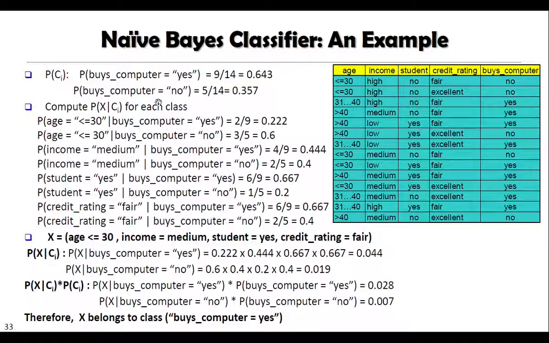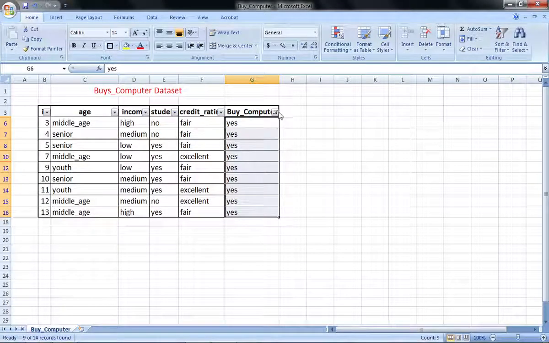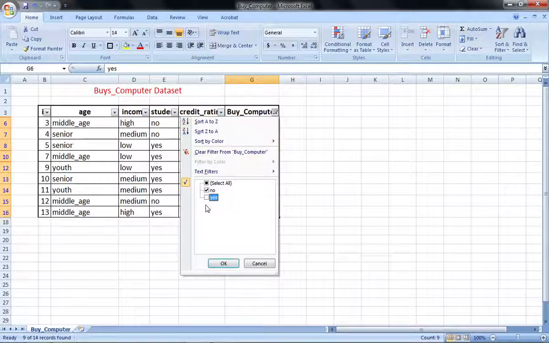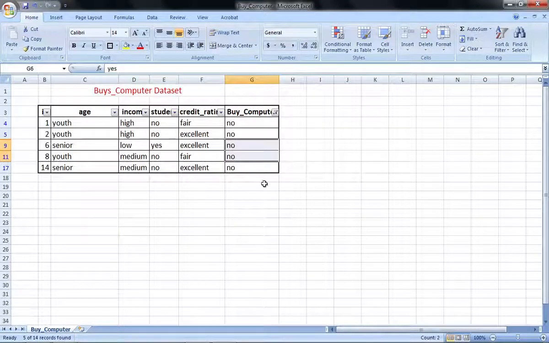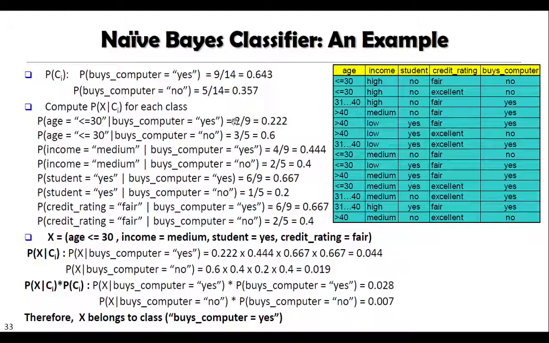And this is the probability that a particular customer will not buy a computer, that is Bayes computer equal to no. How many such tuples are there in our training data set? Let us look at this. Bayes computer equal to no, in total there are 5 such tuples. That's why 5/14. So this is the probability of each class, probability of yes and probability of no.